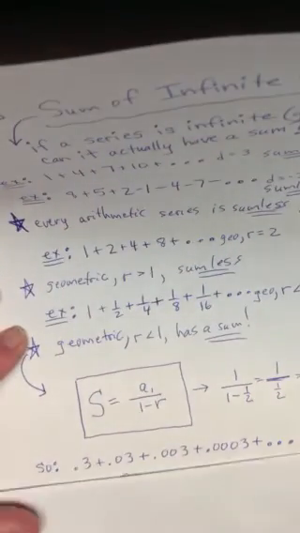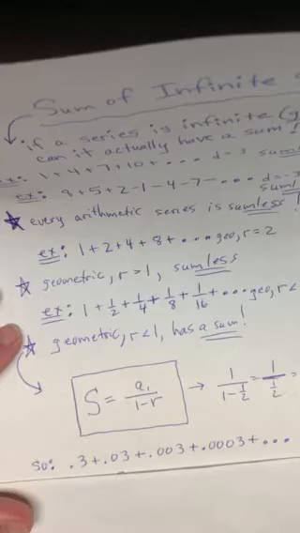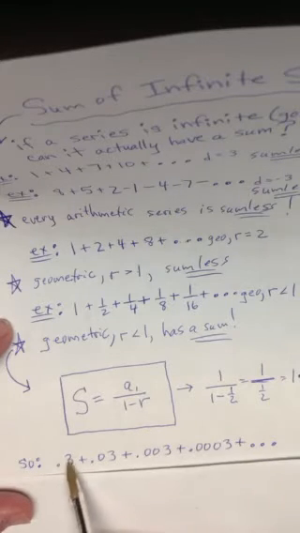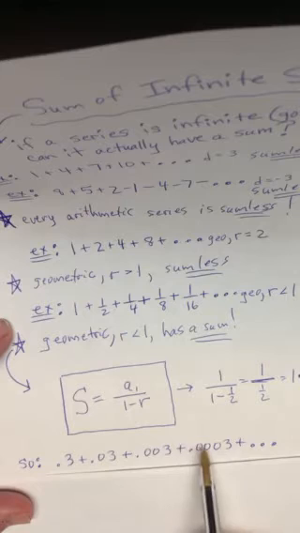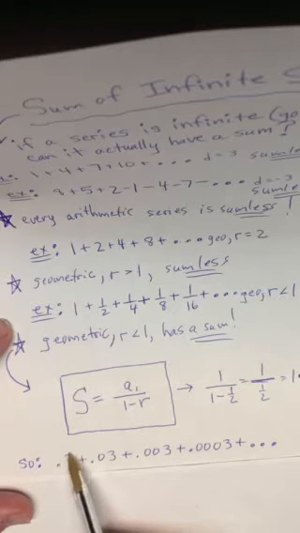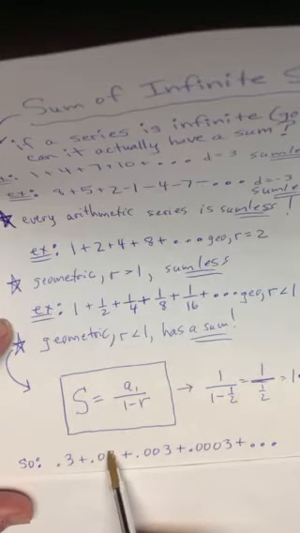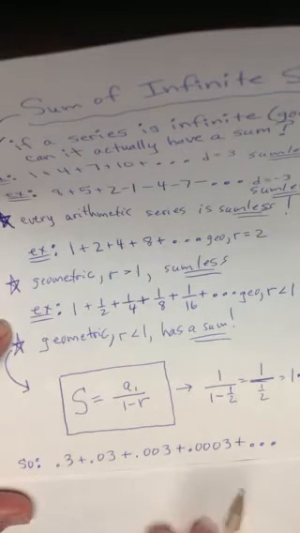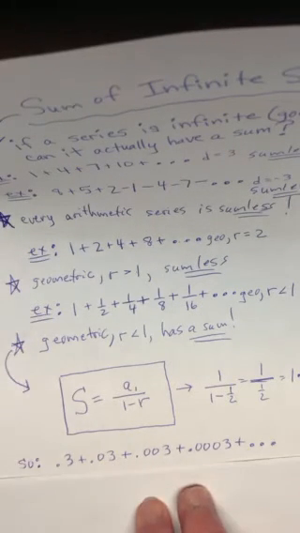What if I had that series of numbers right there? 0.3 plus 0.03 plus 0.003. Now, first of all, if you looked at this series and had to describe it, how are you going from this number to that number and from this number to that number? Aren't you multiplying by 0.1? Let's try it. I'm going to get my calculator. I'm going to push 0.3 times 0.1 and I'm going to get 0.03.